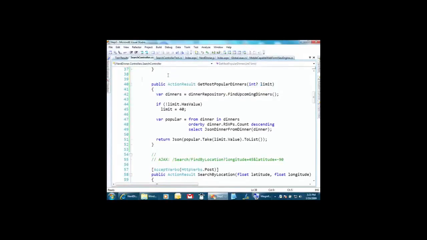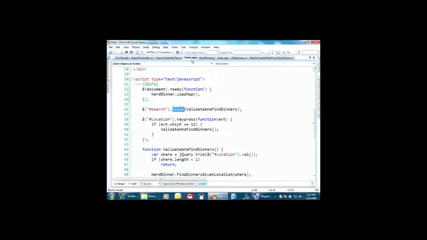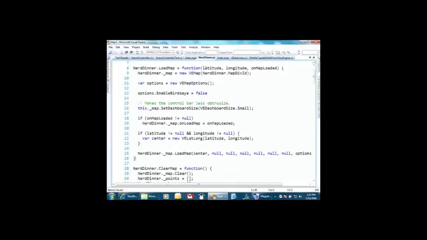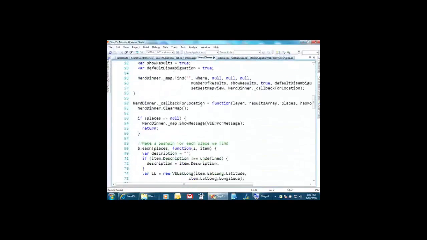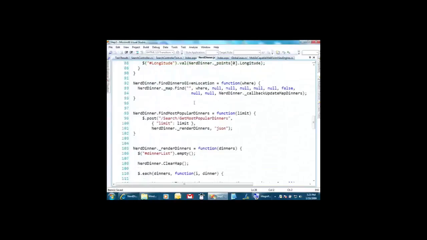Now, I want to make this available, though, and have someone pass it in. So I'm going to say that I'm going to accept verbs, HTTP verbs, post. People are going to use post, and they're going to call this method with JSON. Back over in here, let's find our nerd dinner.js. I wrote a little find most popular dinners.